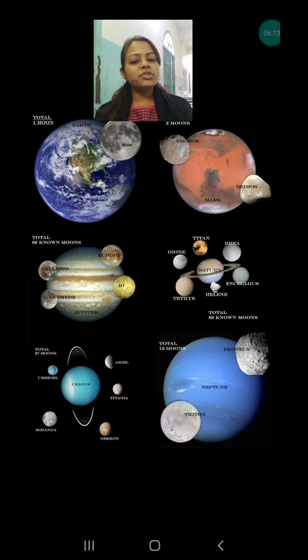A lot of questions can arise from that table, like how many moons are there with Jupiter, which one is the coldest planet, and which planet does not have any natural satellite. Or why Jupiter has the red storm on its surface. All these things have been categorized under different headings in the table given on page number 92. You all will go through that table.